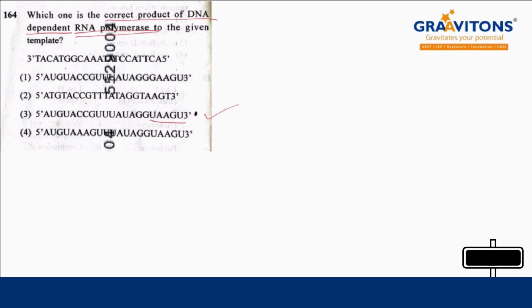Okay, so when you are writing, you will be writing for T, when you are writing the complementary sequence A, okay, and for A it should come U, T வரக்கூடாது in RNA transcription. Okay, right, இந்த மாதிரி நம்ம full-ஆ complementary bases la போட்டோம்னா answer will be option 3.